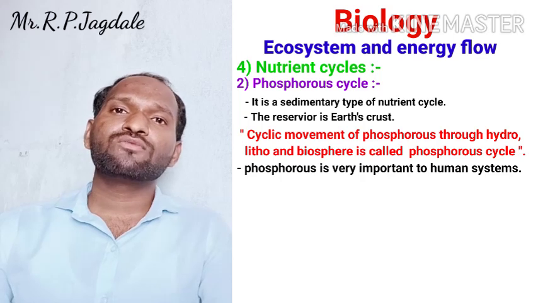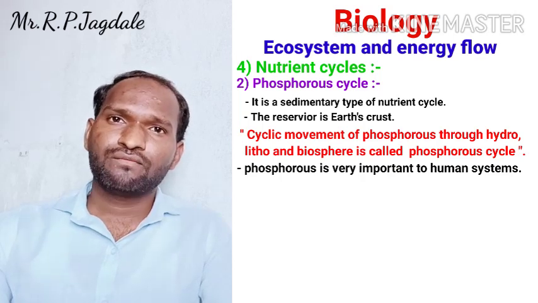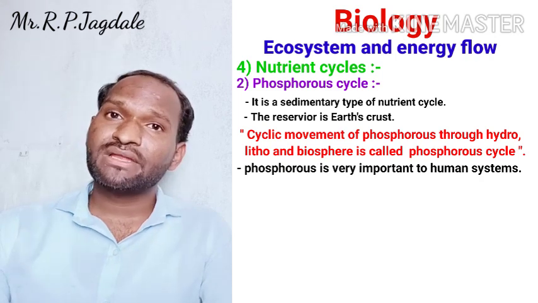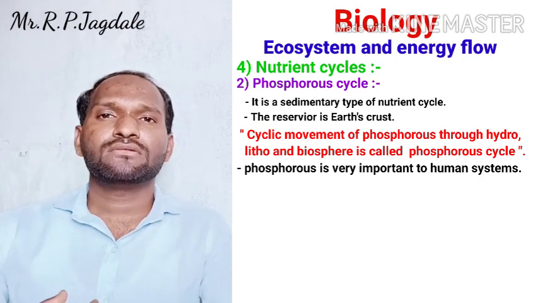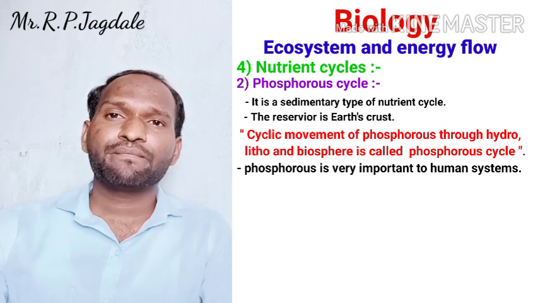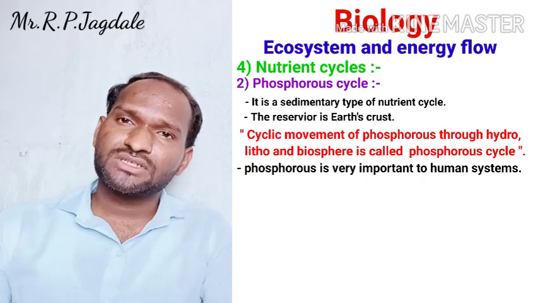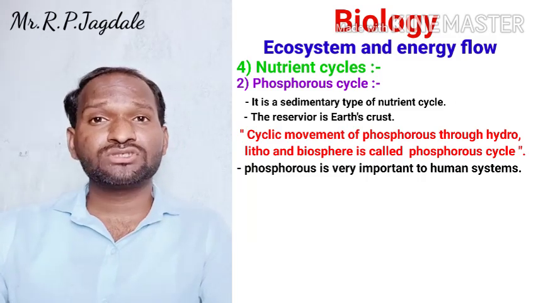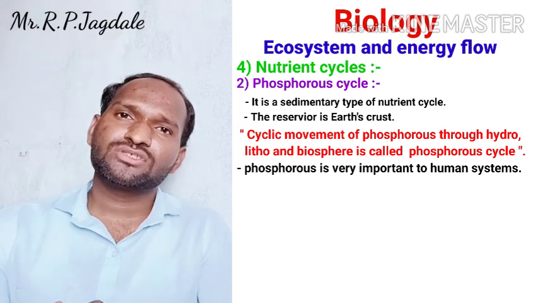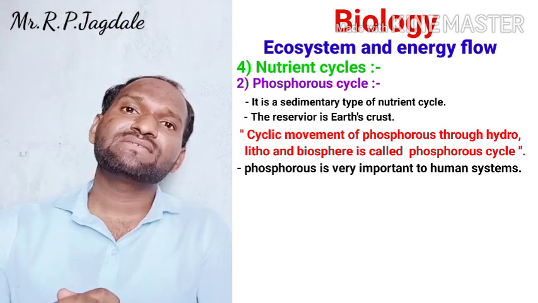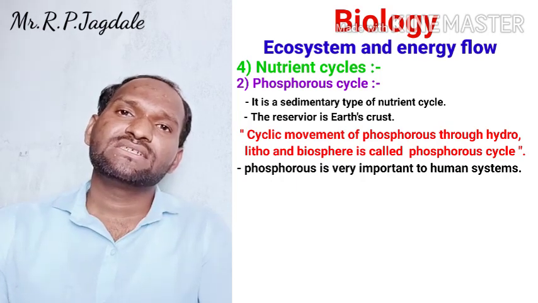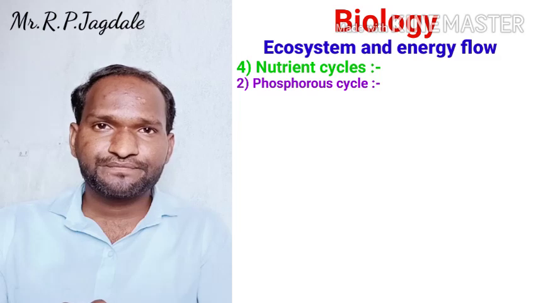There are some organisms where the bones, the hyoid apparatus, and the external appendages are made up of phosphorus. In some organisms, the tooth or teeth are constituted of phosphorus. So phosphorus is very important to the living forms. So we are going to see that cycle of the phosphorus.